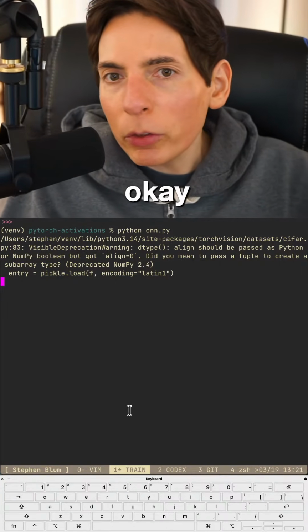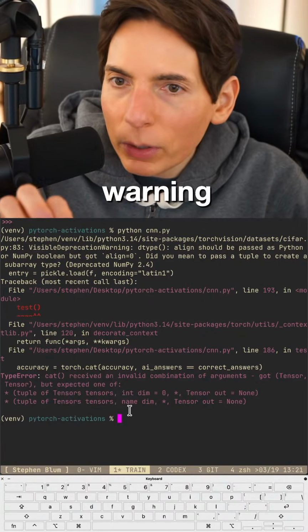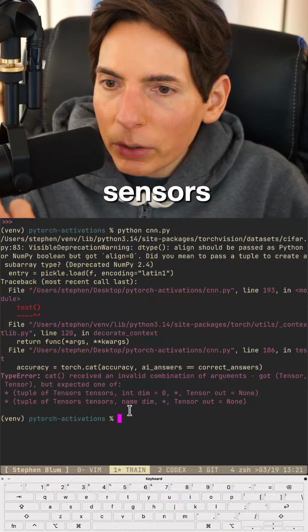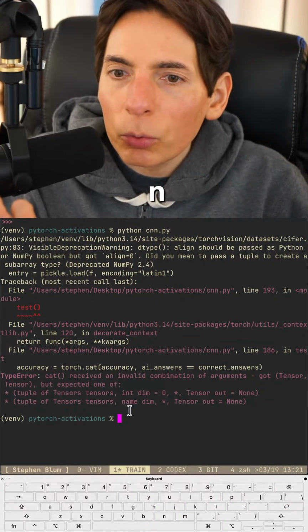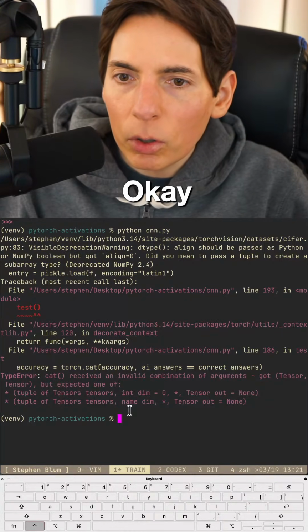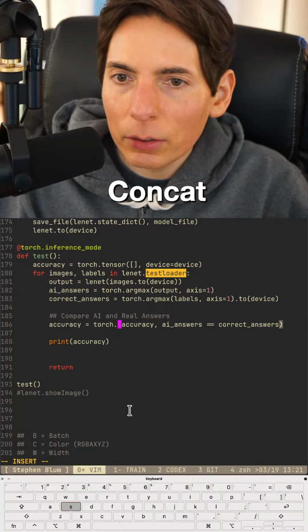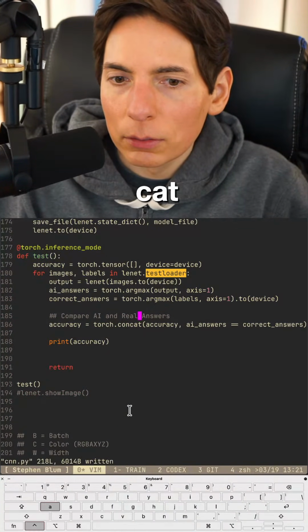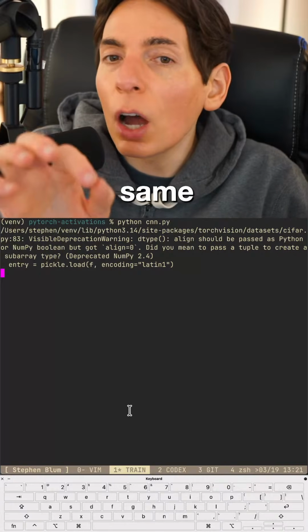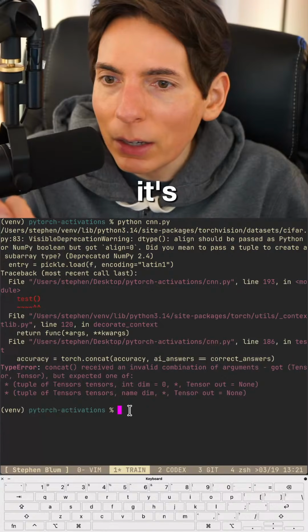Okay. Don't worry about the warning. I want to get rid of the warning. Okay. We got a problem. Tuple of tensors. Received an invalid combination of arguments. Okay. What about concat? Cat might be different. We don't know if cat's the same. We know concat should be what we want. Okay, it's the same thing? Oh, they're the same thing.